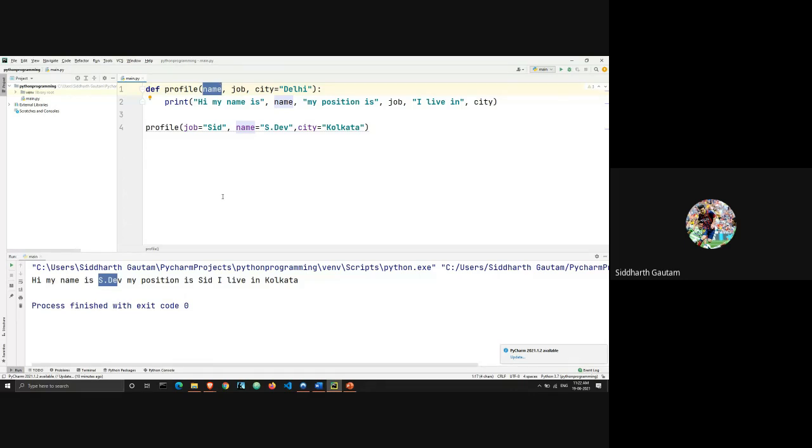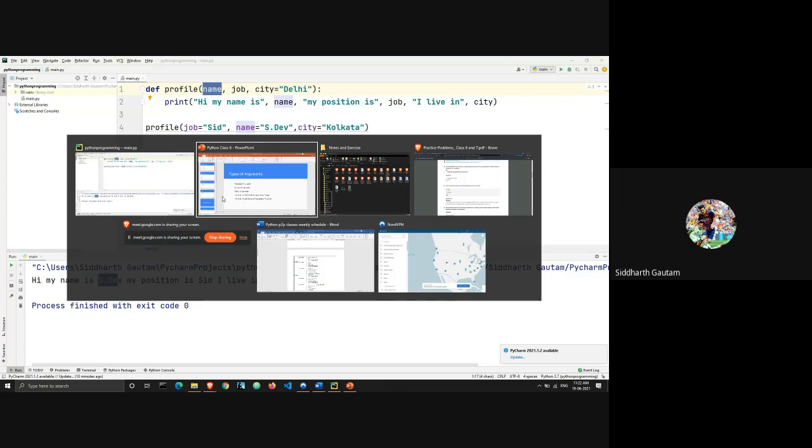There is also *args and **kwargs. They're related to arrays and lists and everything. If you know this, it's very easy to learn them. So let's just move on for now.